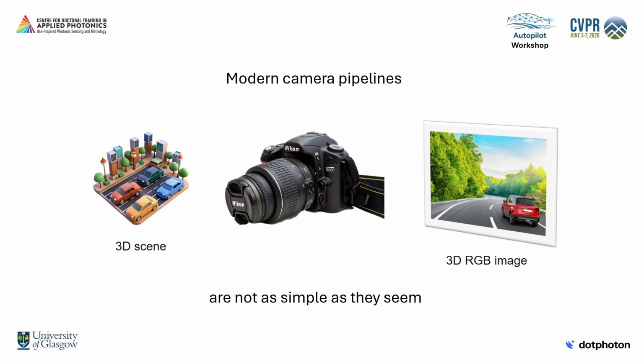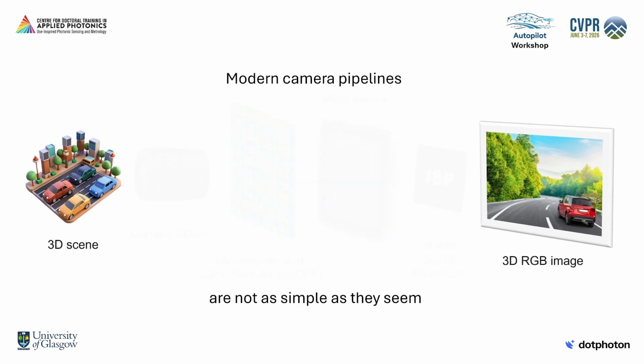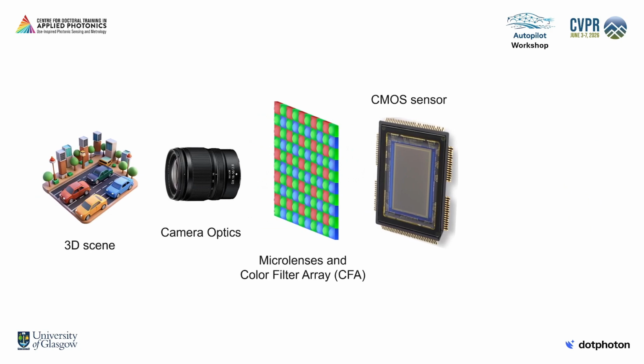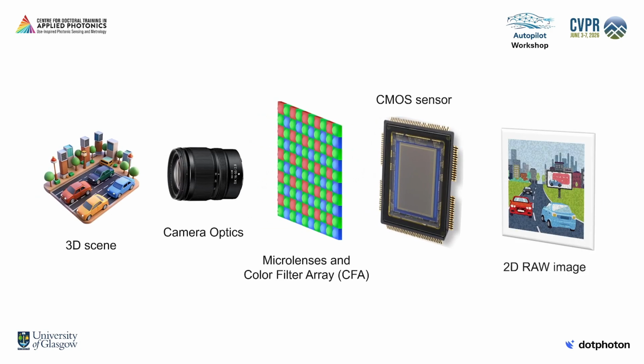The pipeline used by modern cameras to capture the incoming light from a 3D scene into an image is far from simple. After going through camera optics, the information captured through the CMOS sensor still needs an image signal processor, or ISP, to become a post-processed RGB image. An intermediate output of this process, achieved right before the ISP, is an unprocessed raw image.